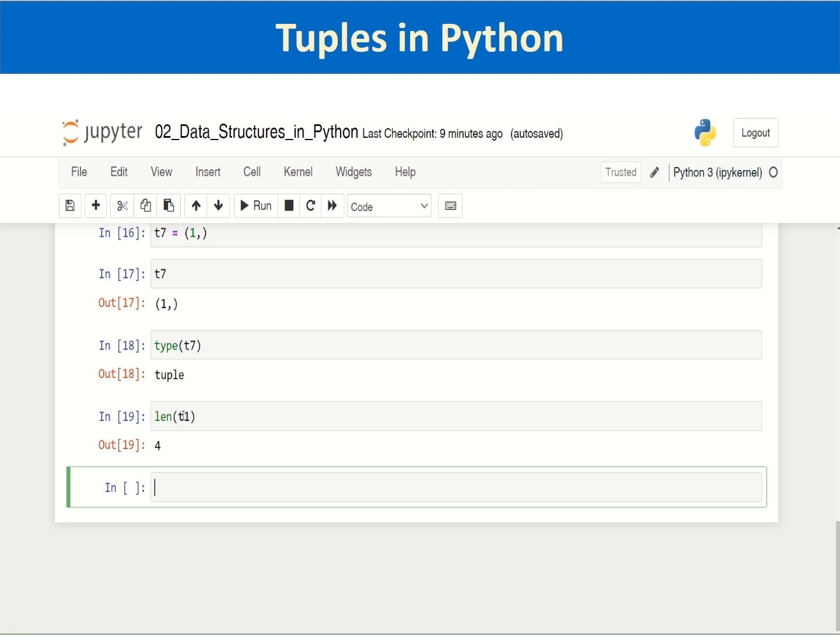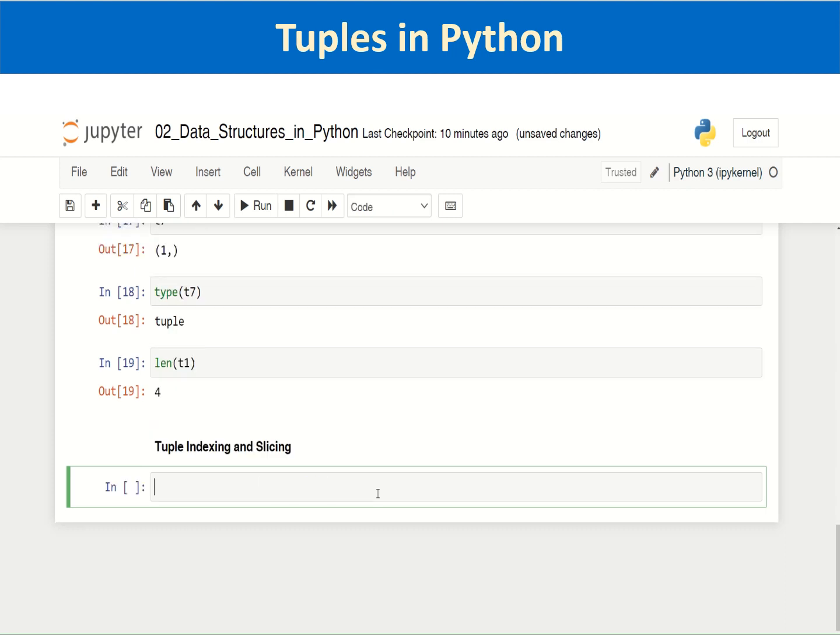Then the major similarity we will see is about indexing and slicing. I will put a heading, tuple indexing and slicing. So I will create a tuple. Now a tuple, as we said, is a data structure. It is a compound data type. The items of the tuple need not belong to the same fundamental data type.